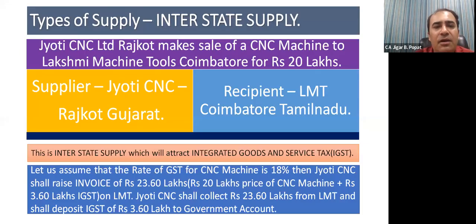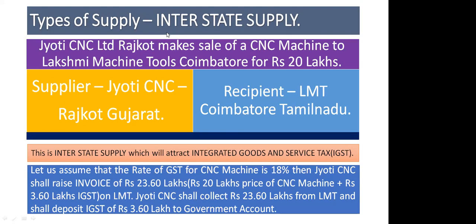Now friends, there is one another concept in GST. It is known as interstate and intrastate supply. Let me define first of all, what is interstate supply? Can any one of you elaborate? Have you got any idea about interstate supply? One state to another state. Between two states.